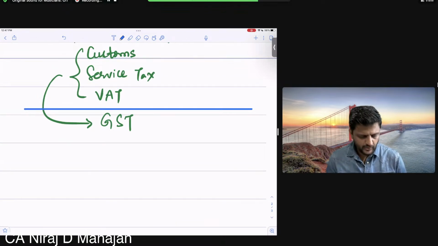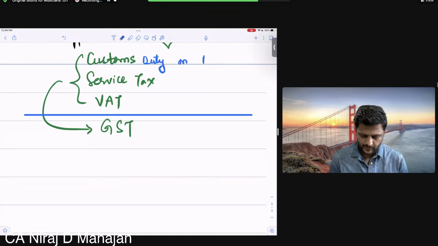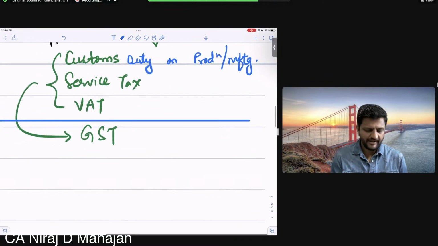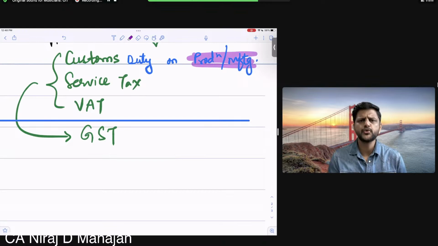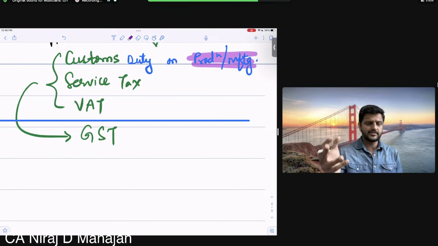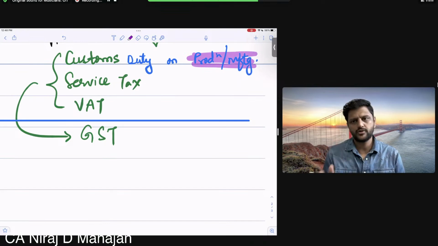Anyways, let us discuss why we had to merge these. Customs is a duty. It is again a charge on production, let us say manufacturing. It is a very old act, because when you are manufacturing or producing, you are using resources of the country. So on production, you have to pay some tax because you're using the resources. Even if you buy them, you're still using the resources of the country. That's why you have to pay the duty.